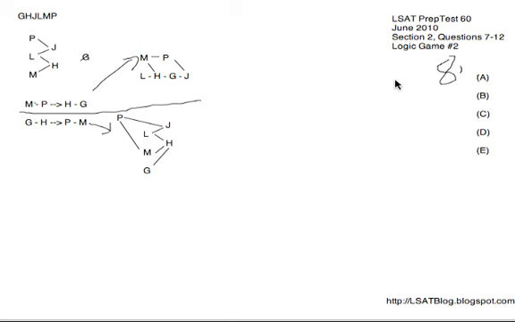So could we have H before G? Could we ever have that? Yeah, this right here is an example of a valid scenario. If you just put M and P into sequence complying with these rules, you could easily make a valid scenario. There's no reason that couldn't work. Therefore, A could be true and is eliminated.